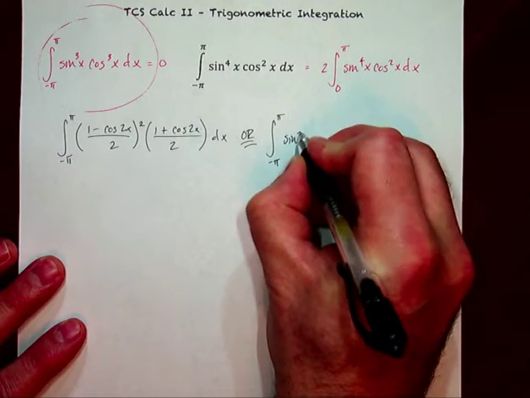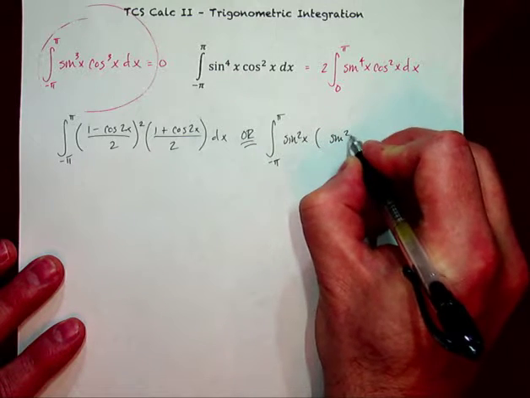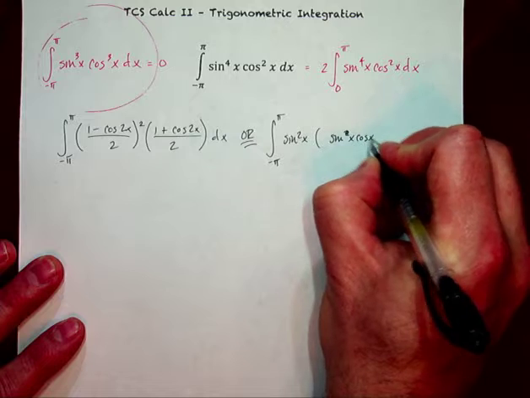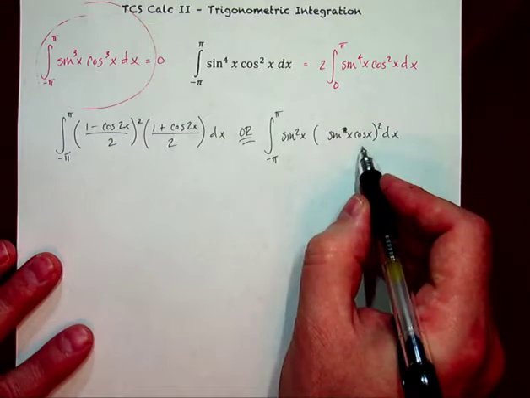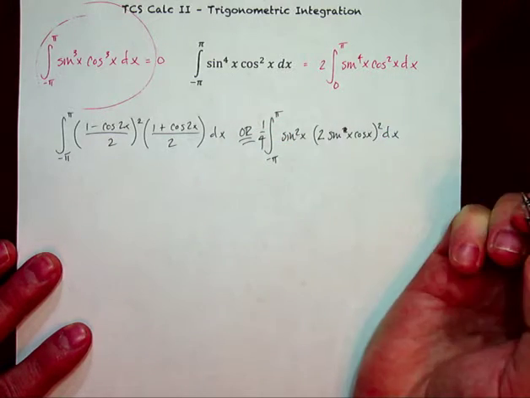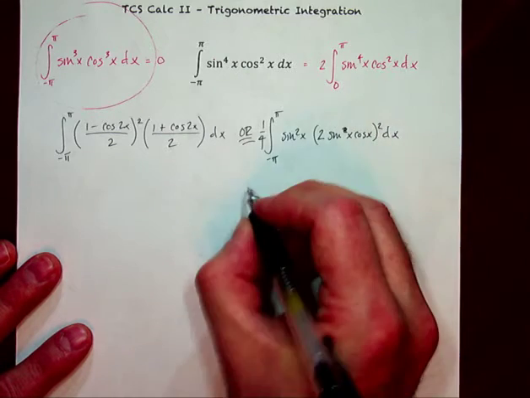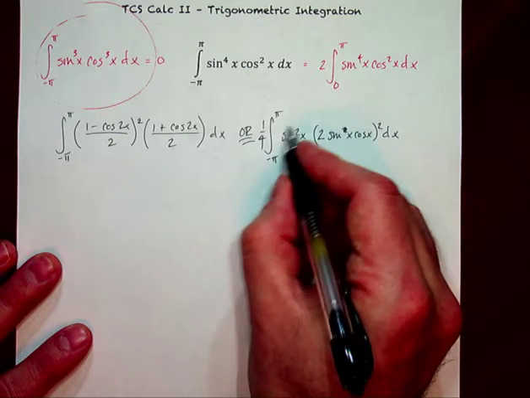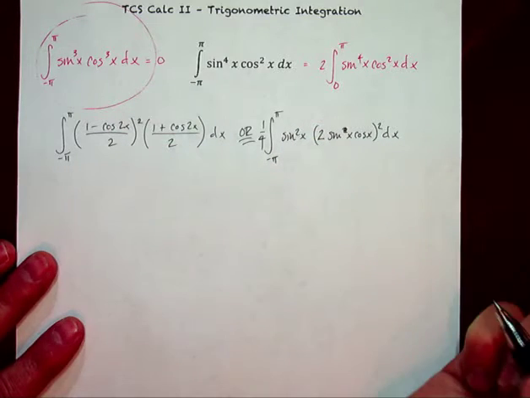So I had sine squared x, and then sine squared, and let's call it sine x cosine x squared dx. And so I had the makings of the double angle for sine. If I put a 2 here, that's really a 4. Let's put a 1/4 out here. And then this can be transformed into sine of 2x. This can be transformed using the power reducing, which includes a cosine 2x.